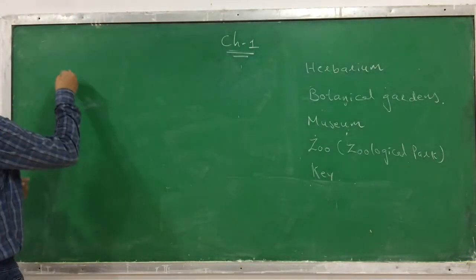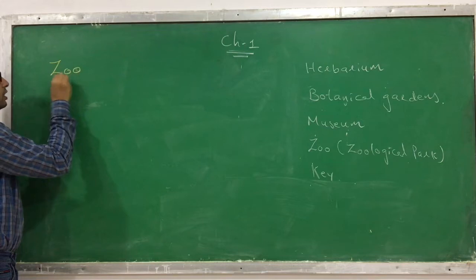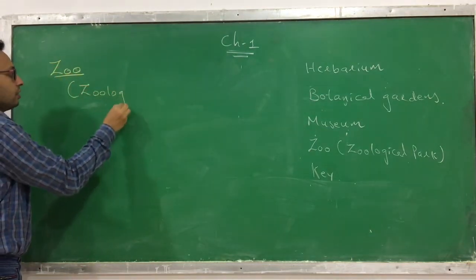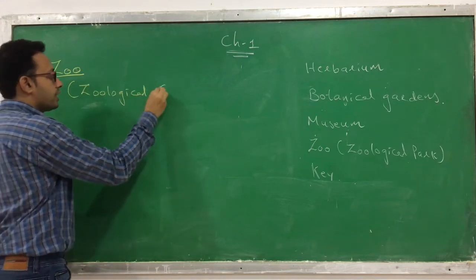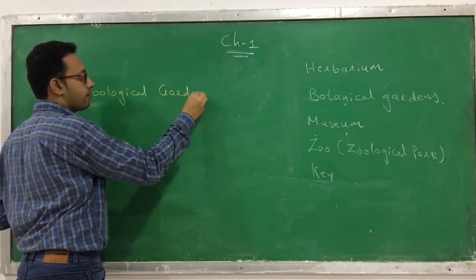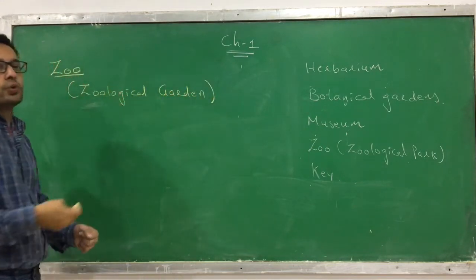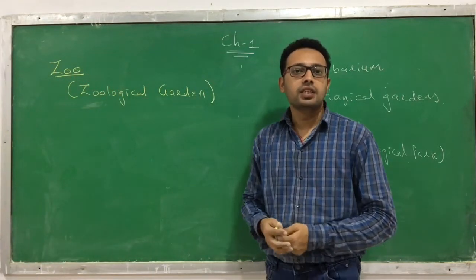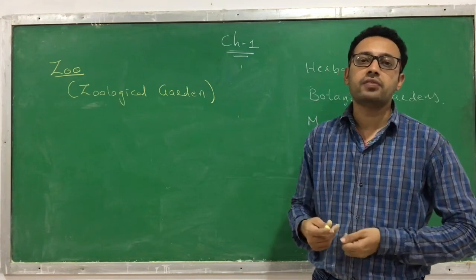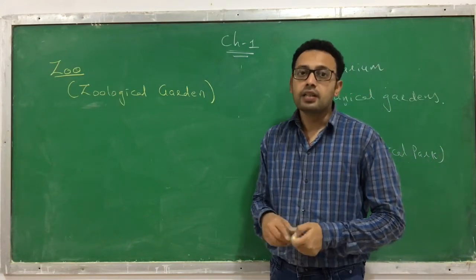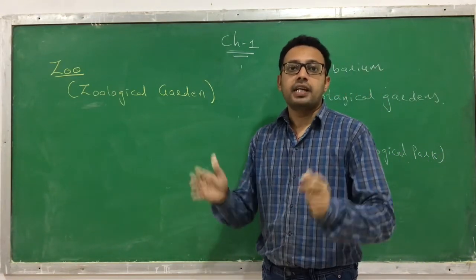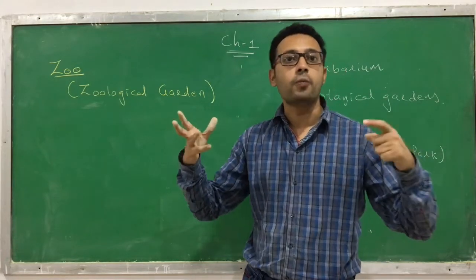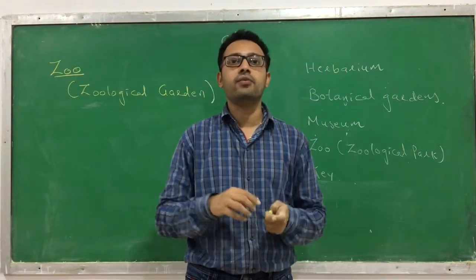It is a zoo, or you can say a zoological park, or you can also call it a zoological garden. See here, it's a zoo. You might have visited a zoo, and the zoo has lots of different types of animals. But here, the animals are kept in a protected environment. Remember, it's not like a forest, an open, threatening environment.